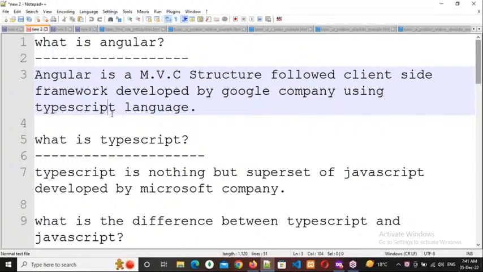Respond, everybody. Both, sir? Microsoft and Google? Actually, Google only is the owner of Angular. Why? Because TypeScript was developed by Microsoft, not Google directly.